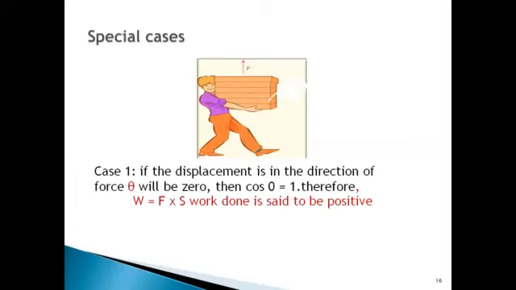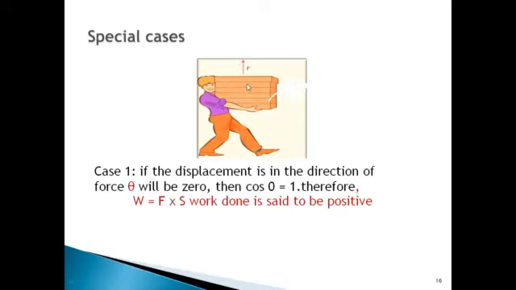In this picture, you can see the man is lifting the object from the ground upward. In this case, the force is in the upward direction and the displacement is also in the upward direction. So there is no angle between force and displacement.